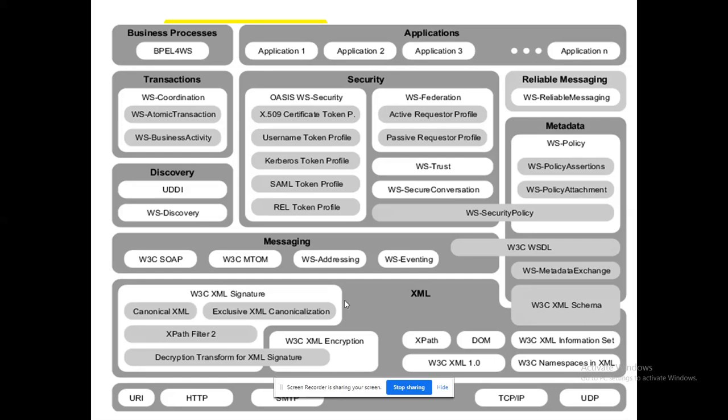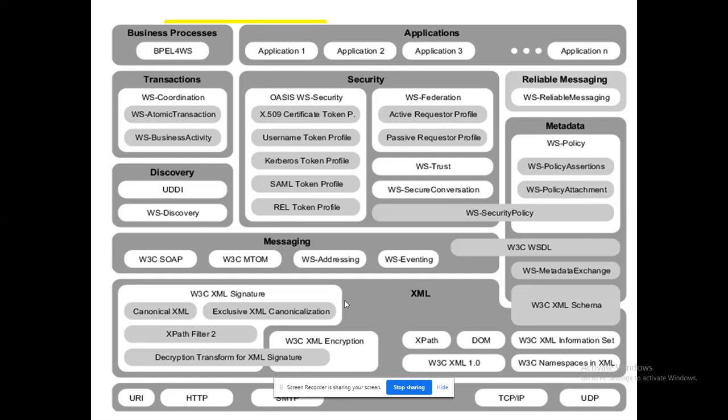So this could be the content available in my transactions framework. Till now, what we have seen is completely available in the behind-the-screen section, the layers that are completely invisible to the end user. The layer which is visible to them is the BPEL4WS, the Business Process Execution Language for Web Services. My entire flow will be available on that.